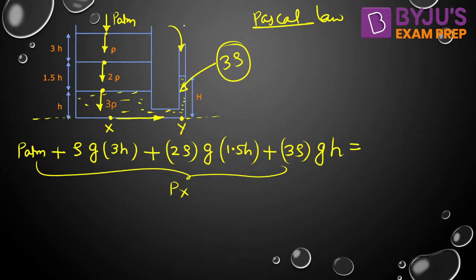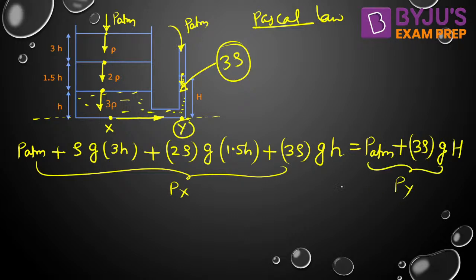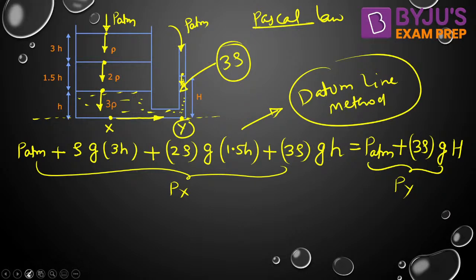How to write the pressure at Y? To write the pressure equation for the piezometer: at the top of the piezometer, because it is an open-ended tube, it is atmospheric pressure. And because we are traveling in the downward direction to reach point Y, so plus. Now we are traveling in the fluid having density 3 rho into g into capital H, and this represents Py. The equation I have written uses the datum line method. You could have used the jumping method also. You will get the same result.